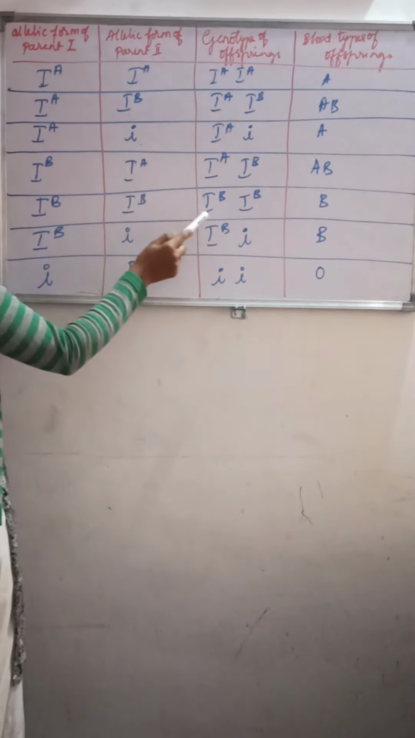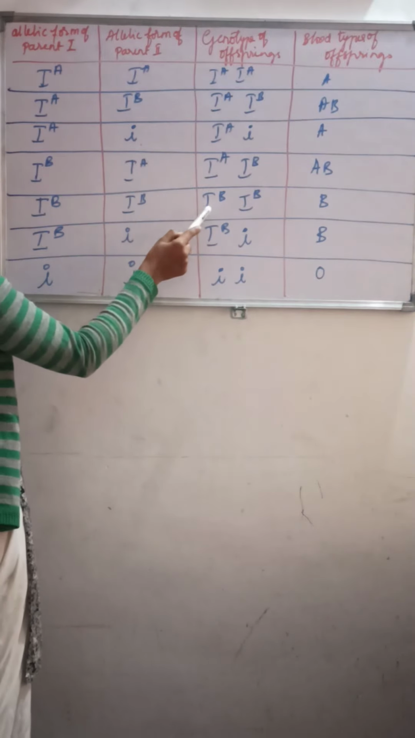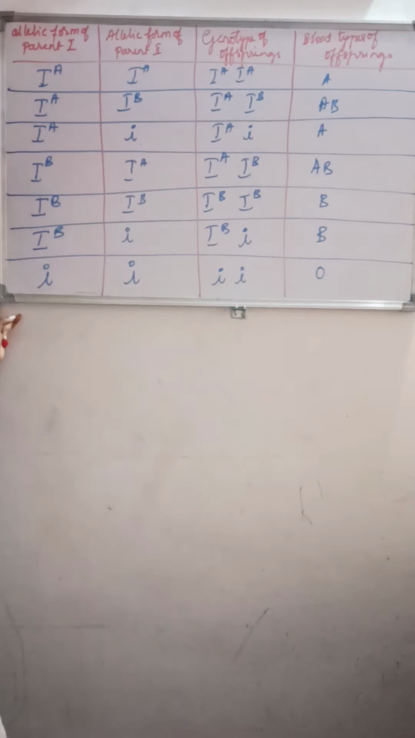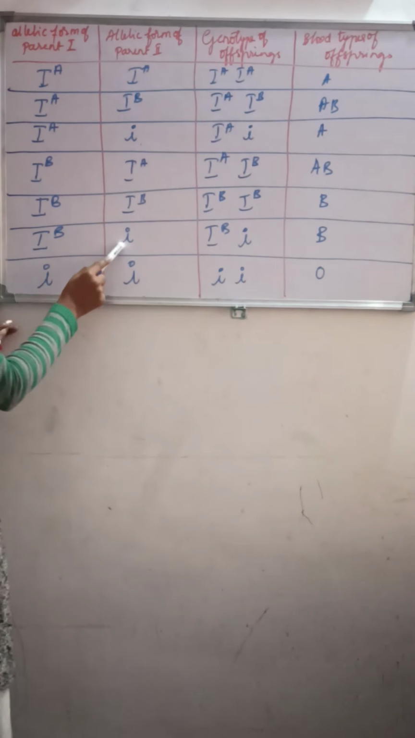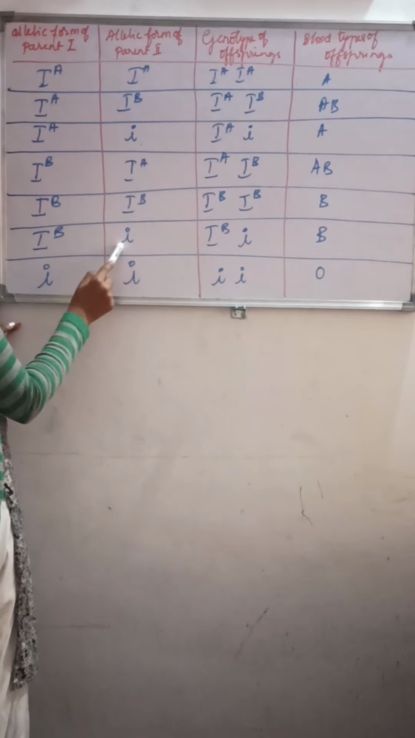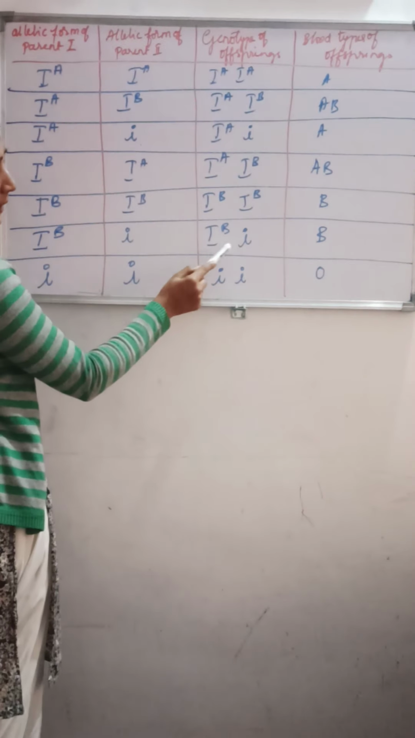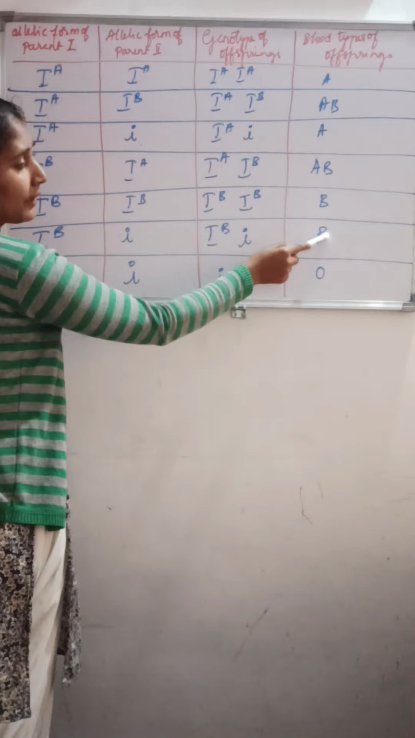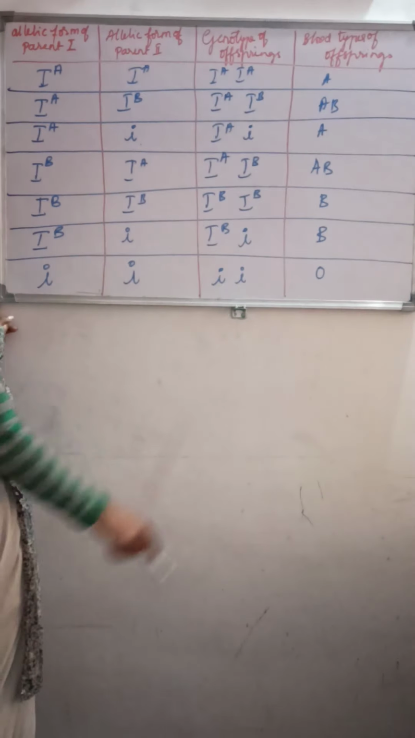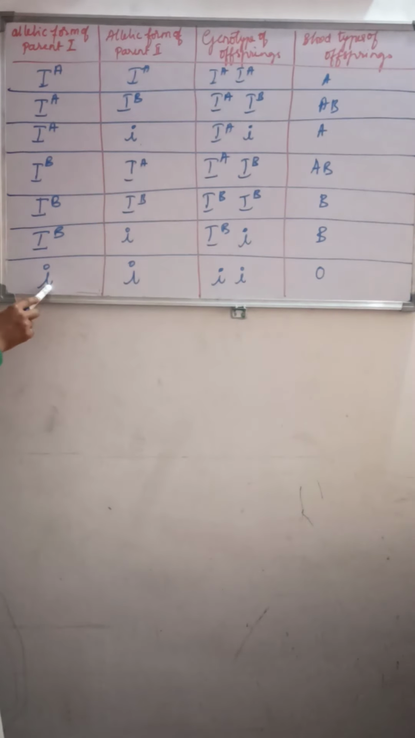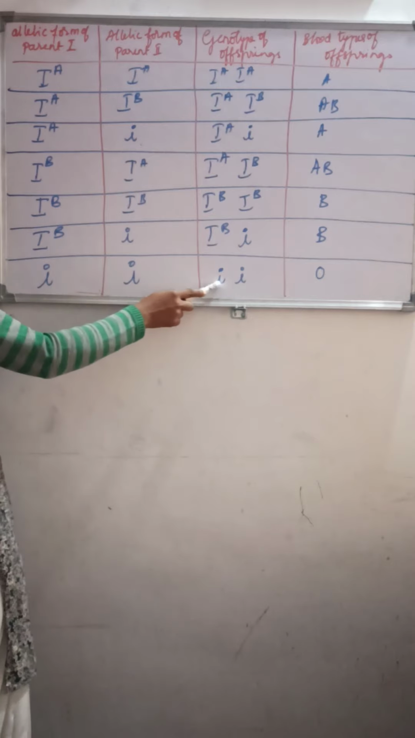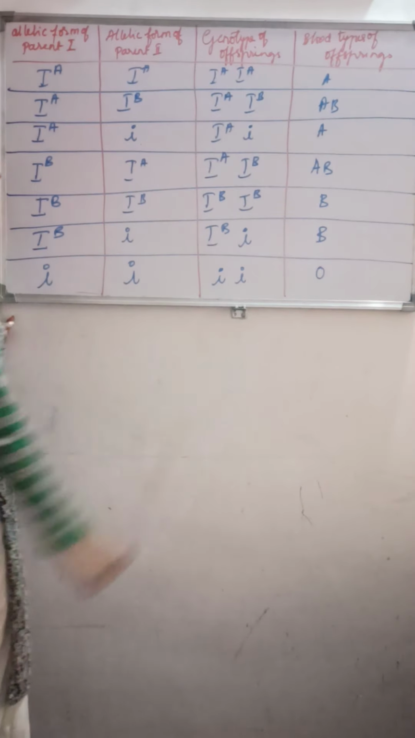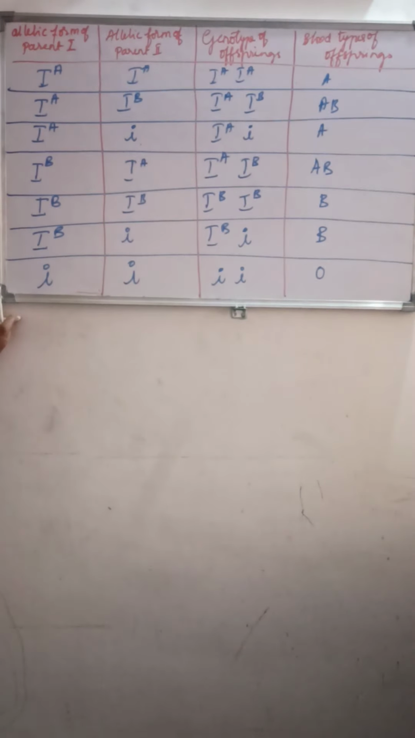IB, IB. What will be the offspring we will get? IB, IB, that is the B blood group. Next, IB and i, the allelic form of parent 2 if it has a small i. What will be the possibility? IB and i, and they will get B blood group. So i and i, they will get i and i. So the possible blood group of the offspring is O.